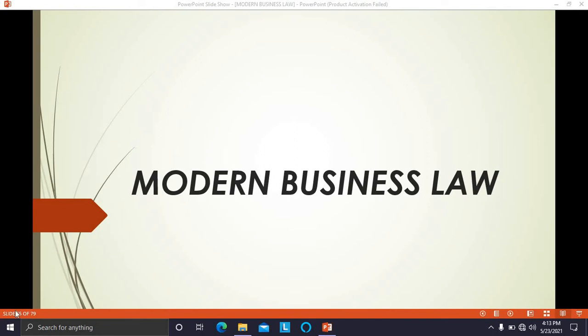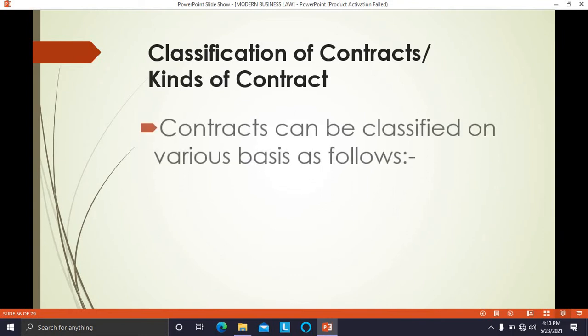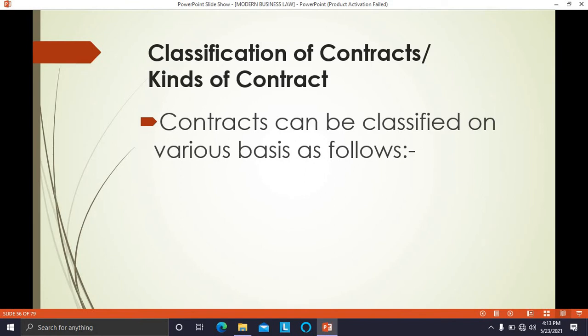Hello students, today we are going to talk about classification of contracts, or different kinds or types of contract. There are different bases on which contracts are classified. So contracts are classified on four bases, as follows.